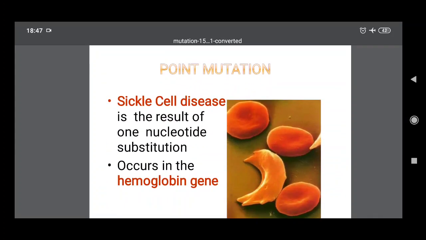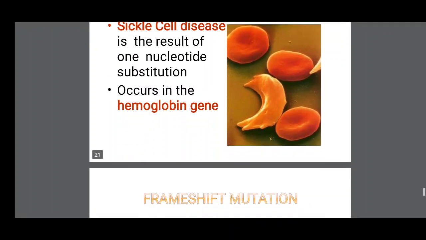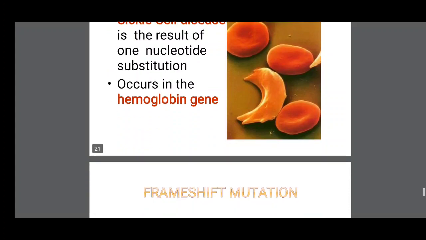For example, sickle cell anemia is the result of one nucleotide substitution in the hemoglobin gene; that is a point mutation. Due to the change of the nucleotide, the amino acid in hemoglobin changes: glutamic acid is replaced by valine. That causes sickle cell anemia in humans.